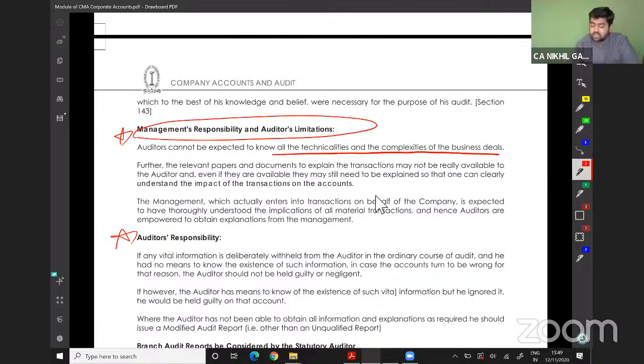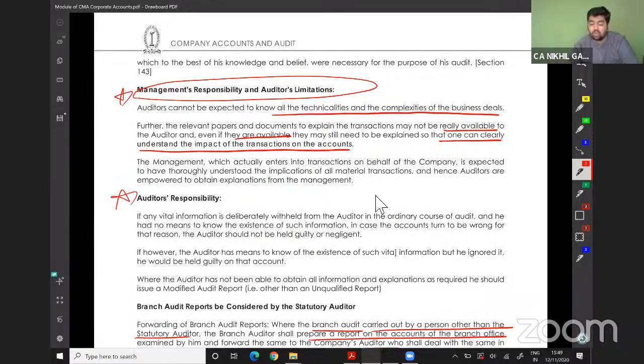Further, the relevant papers and documents to explain the transaction may not be really available to the auditor, and even if they are available, they may still need to be explained so that they can be clearly understood in terms of the impact of transactions on the accounts. The management, which actually enters into transactions on behalf of the company, is expected to have a thorough understanding of the implications of all material transactions, and hence auditors are empowered to obtain explanations from the management.